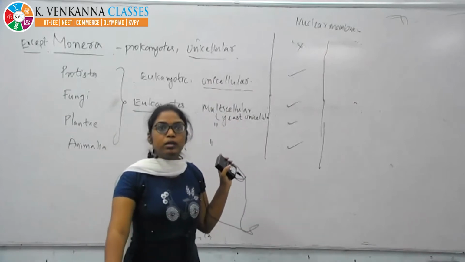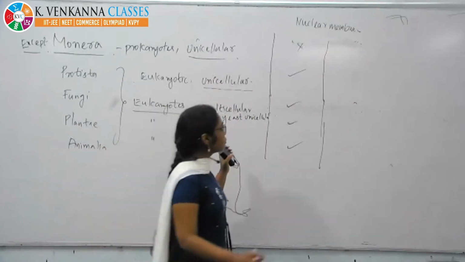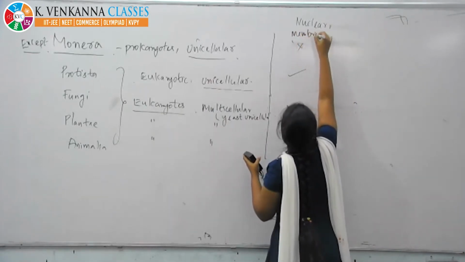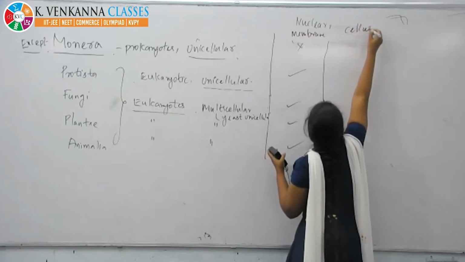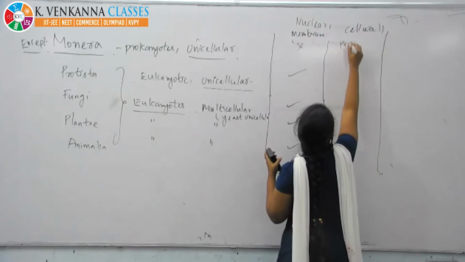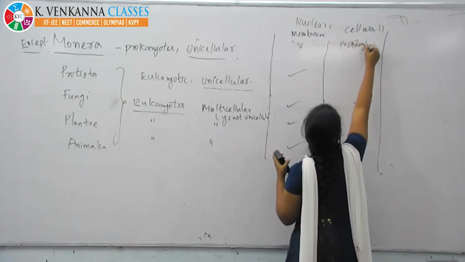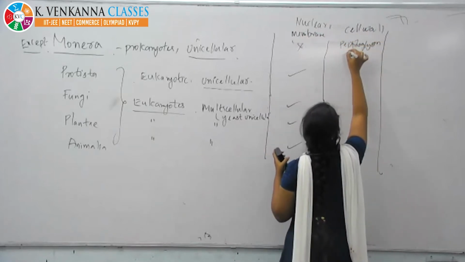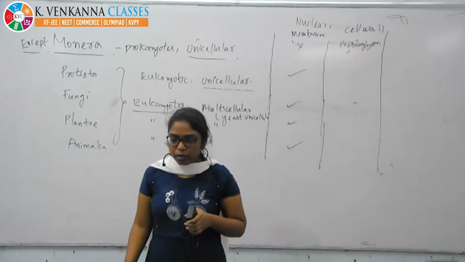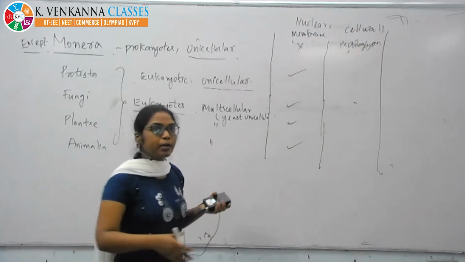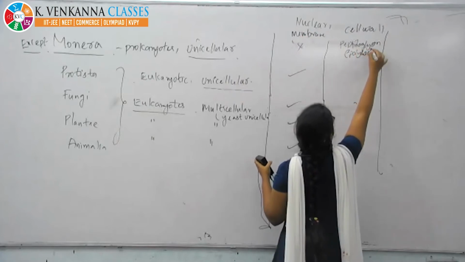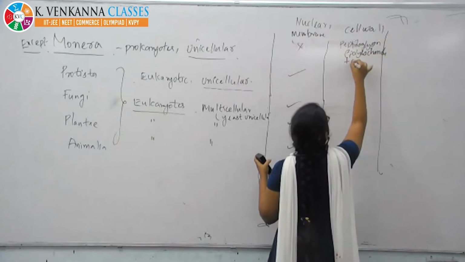And coming to the cell wall. Here it is peptidoglycan or some other polysaccharide or any other amino acid.